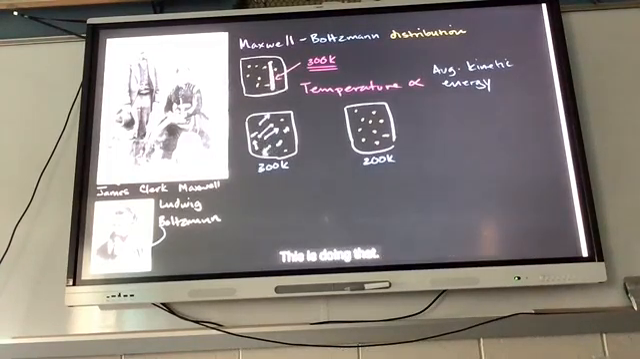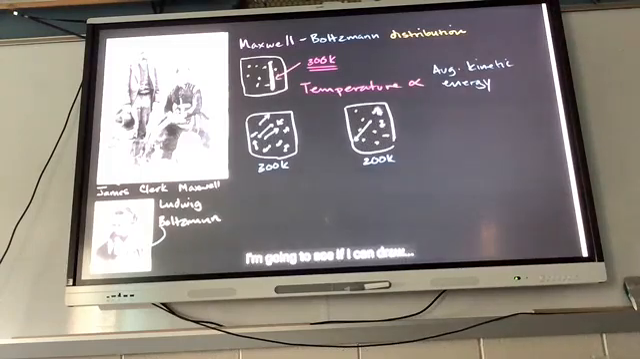This is doing that. This is doing that. So if you were to now compare it to this system, you could still have a molecule that is going really fast. Maybe this molecule is going faster than any of the molecules over here, but on average the molecules here have a lower kinetic energy. So this one maybe is doing this.